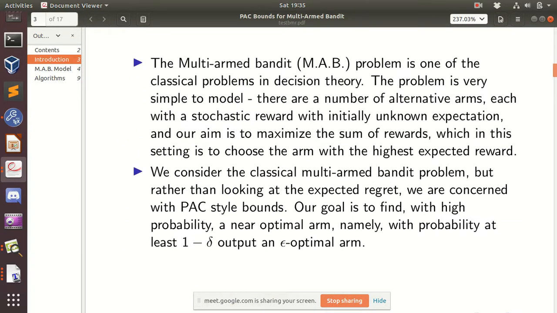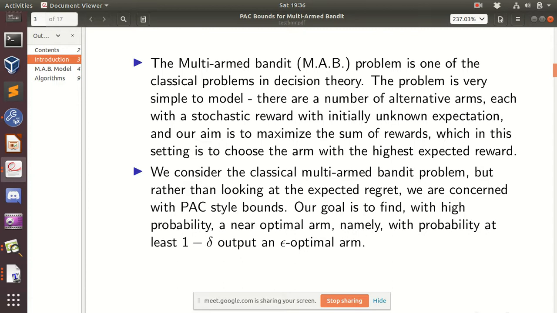Generally in multi-arm bandit, we have some set of arms. Arms in this case can be considered as coins. We'll be looking at the coin case, so it will be easy to relate to. So we have a coin, and the coin either gives heads or tails. If we make the output a random variable, for heads we can make it 1 and for tails we can make it 0.